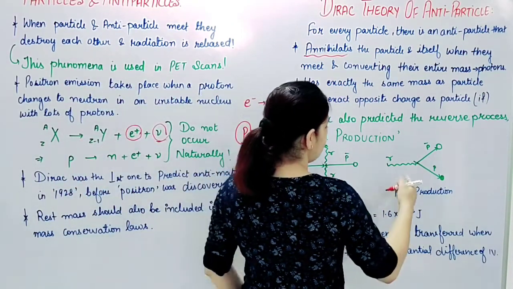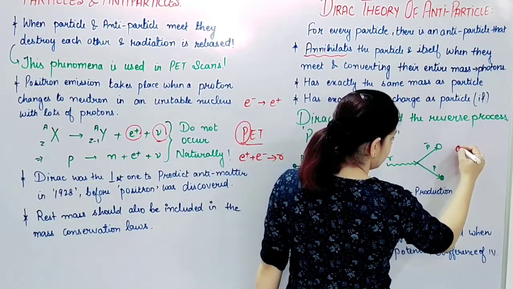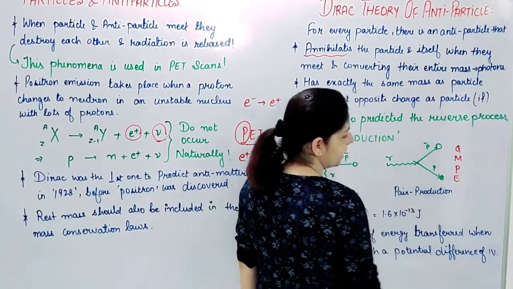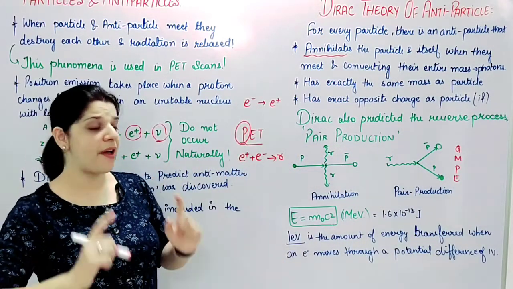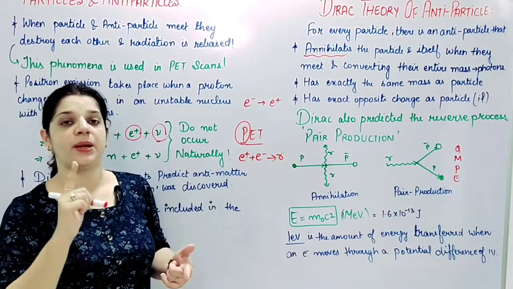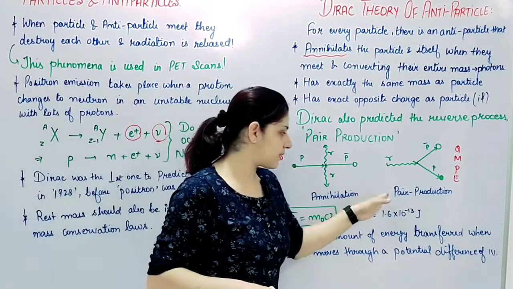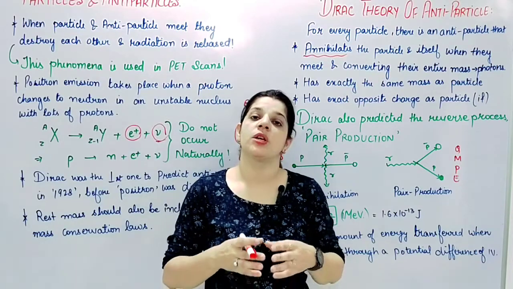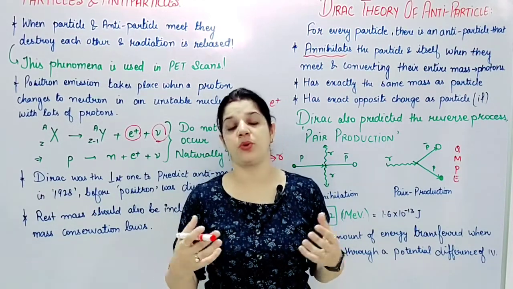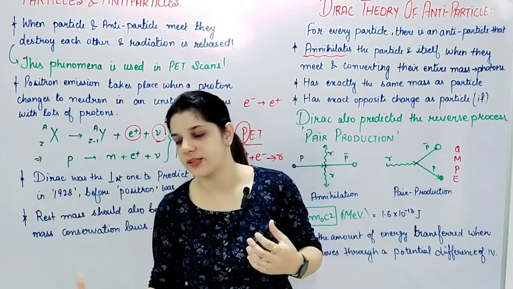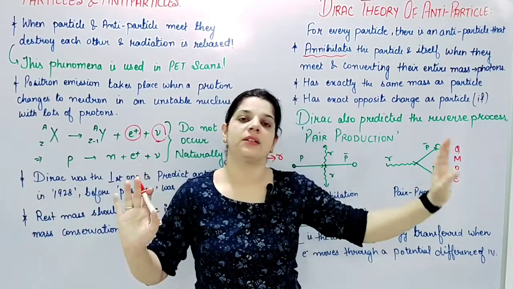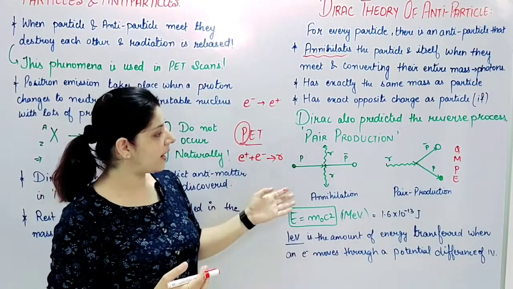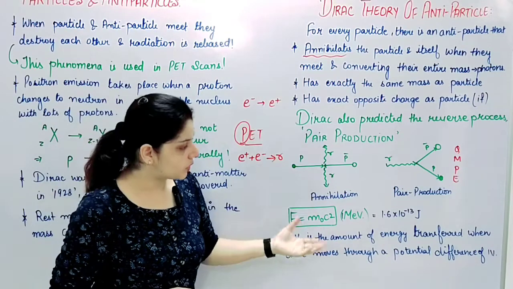But here also charge will be conserved, mass will be conserved, momentum will be conserved, and energy will be conserved. All the quantities have to be conserved for every possible process in this universe. So in this case, there was some radiation energy in terms of photons, and this energy was converted to the rest masses of two particles, one a particle and another an antiparticle. You can say the universe and the anti-universe. This process is known as pair production, and Dirac also talked about this possibility.